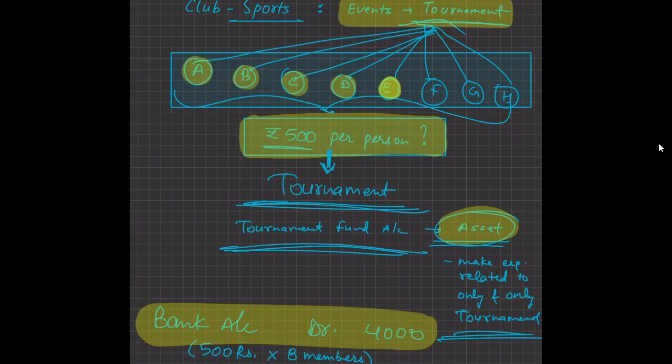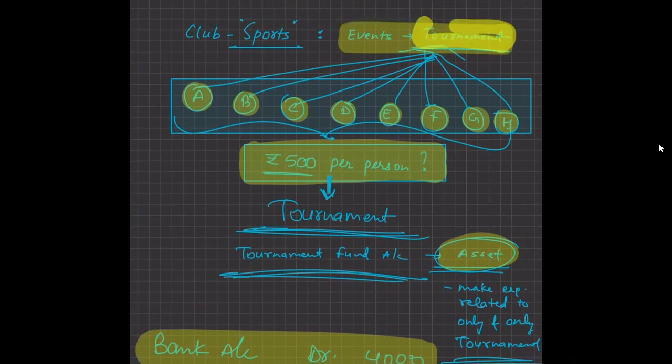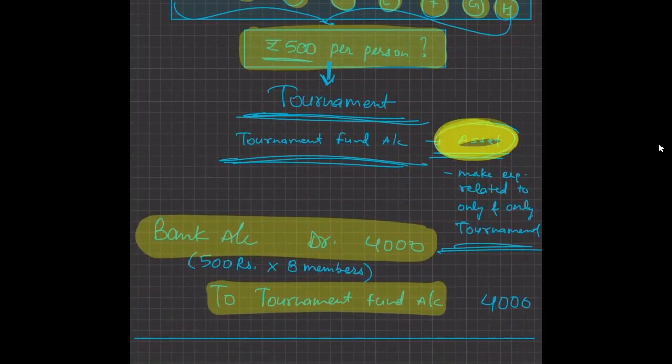and this amount is not of my own. This I need to use for the purpose of tournament. So in actual, people think that this is an asset, but in actual, it is a liability. You have to use this for the purpose of what? Arranging the tournament. Just like a capital is your liability, in the same way, this is a special fund which is used for the tournaments.